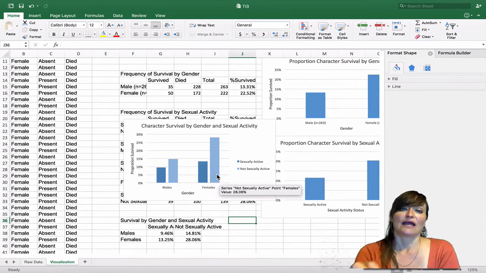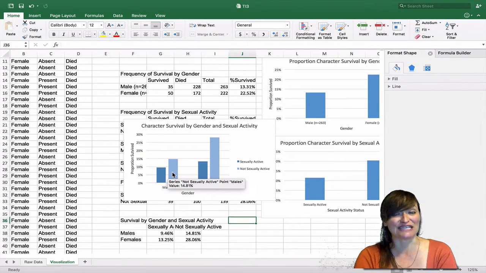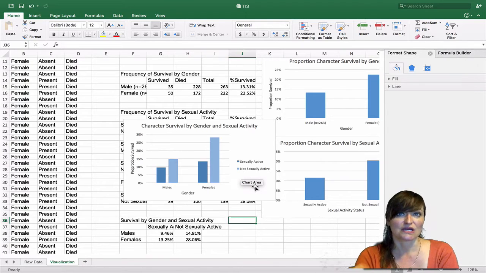So if you are male, it doesn't really matter much if you're sexually active or not. If you are female, it makes a huge difference if you're sexually active or not. So we would interpret that as an interaction, that the effect of sexual activity differs depending on the level of gender.